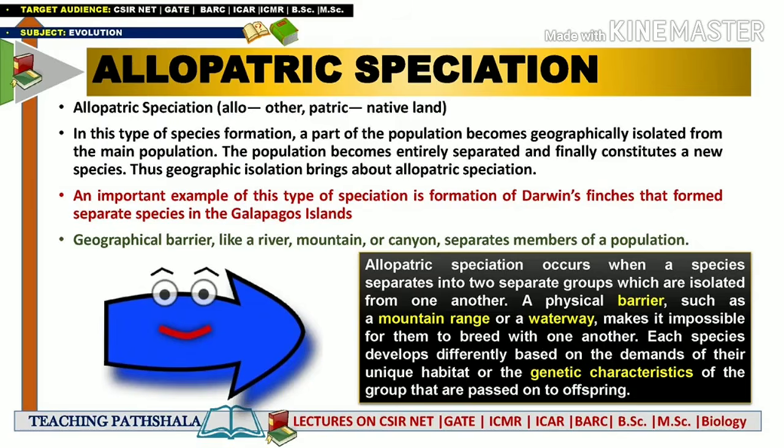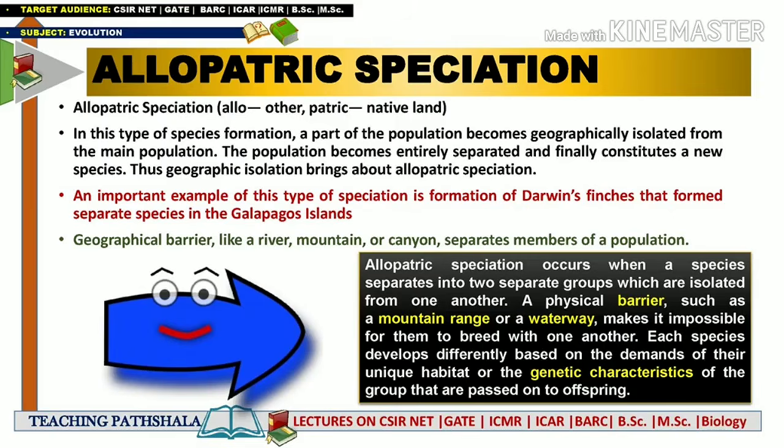Allopatric speciation: the word allo means other and patric means native land, that means other native land. So allopatric speciation is pointing towards the other native land. According to the definition, in this type of species formation, a part of the population becomes geographically isolated from the main population. The population becomes entirely separated and finally constitutes a new species. Thus, geographic isolation brings about allopatric speciation.